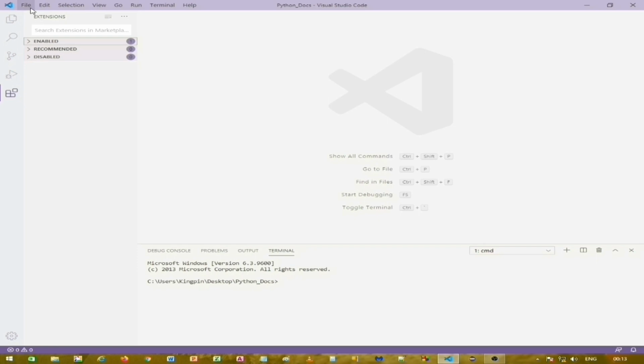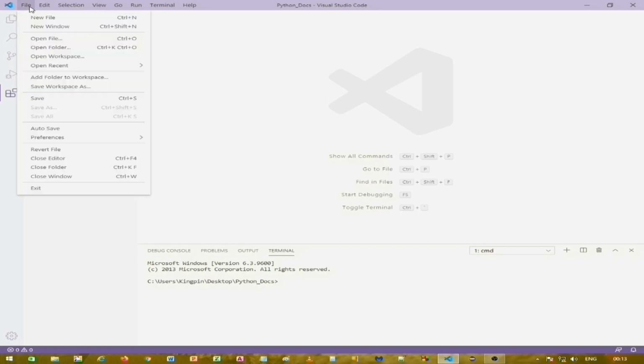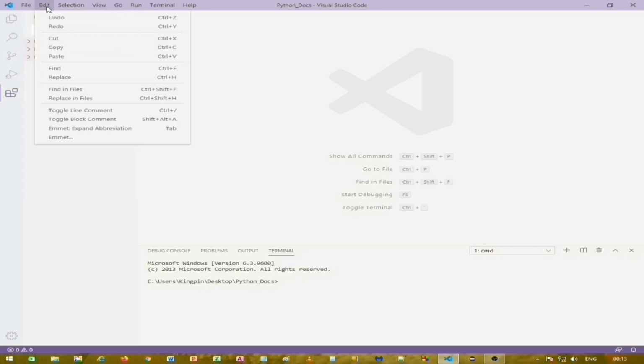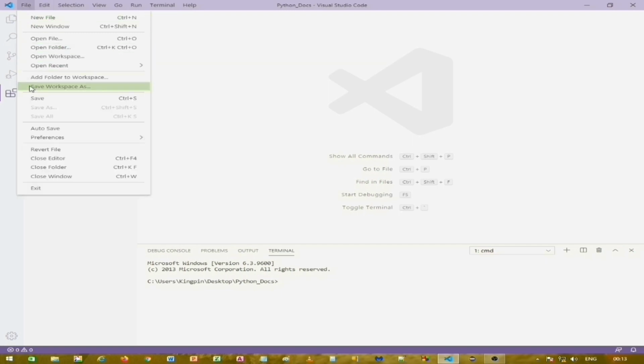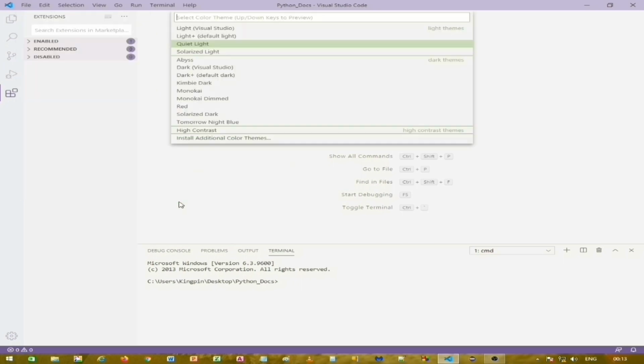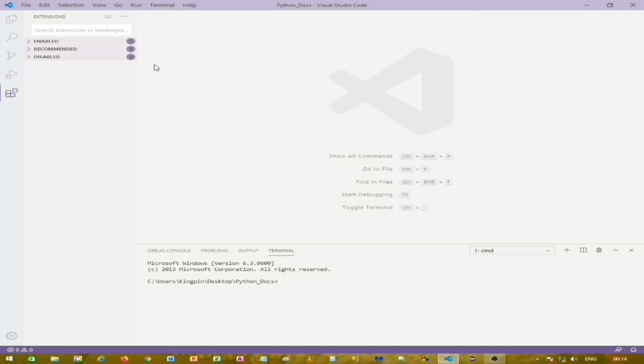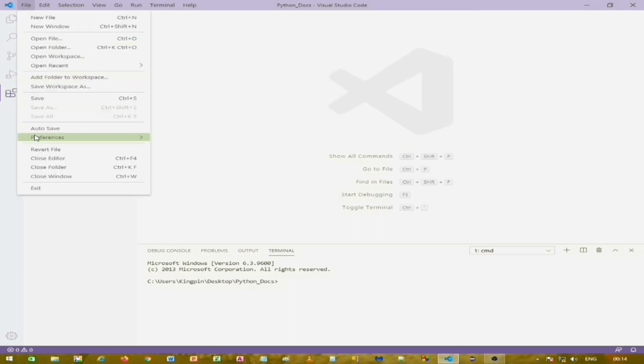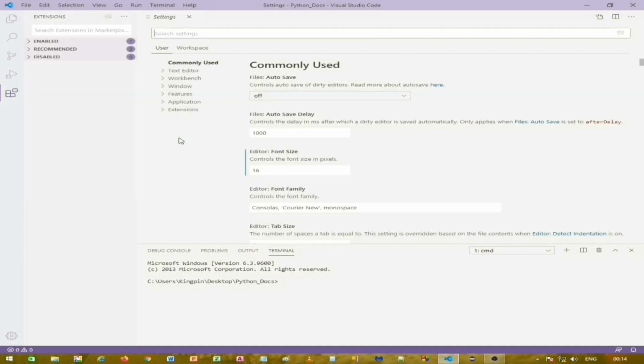Now let me show you how you can configure Visual Studio Code. So go to File, Preferences and Color Theme. This theme is already applied. There are several others available. You can choose any one of them. I won't make any change over here. Go to Preferences, Settings and go to Text Editor.